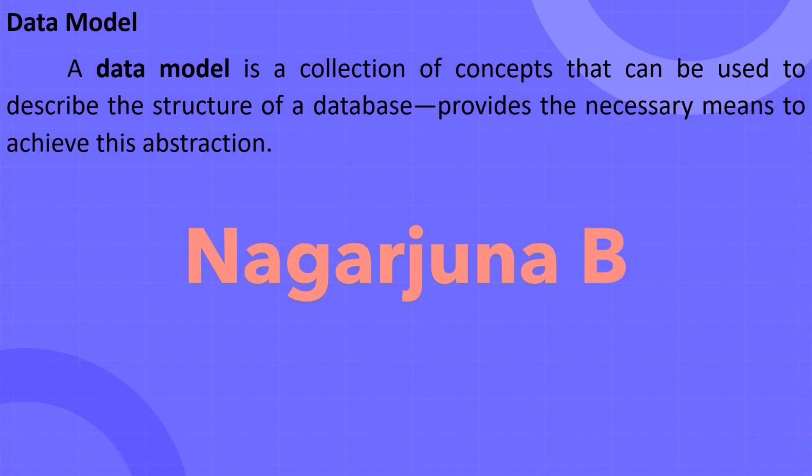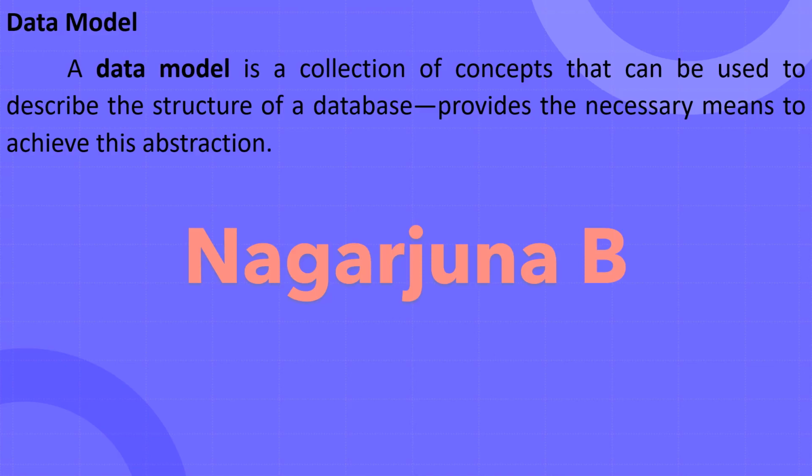Data model is a collection of concepts that can be used to describe the structure of a database. It fundamentally determines in which manner the data can be stored, organized, and manipulated.